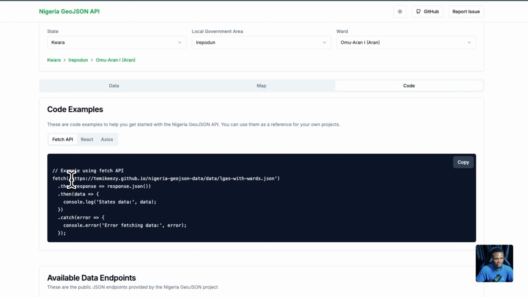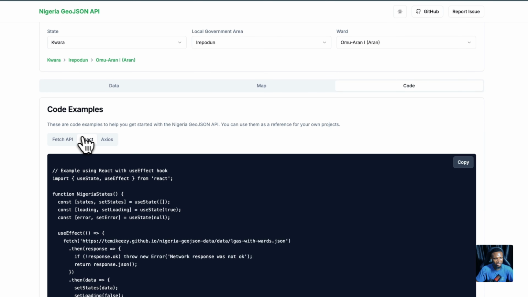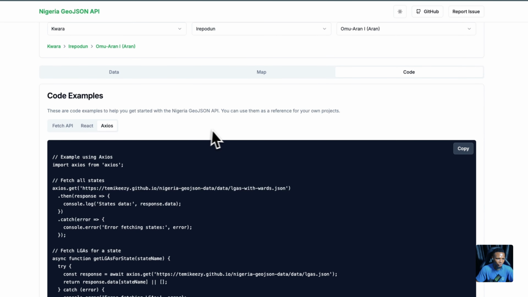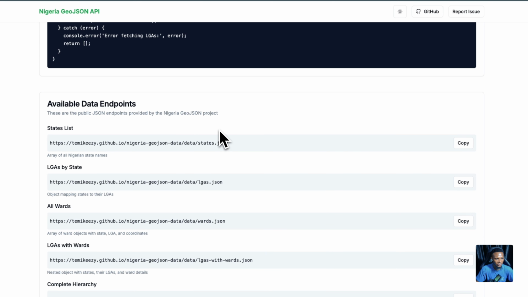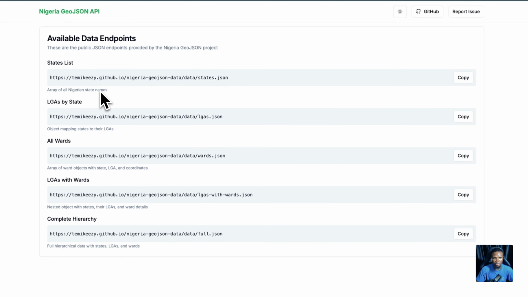And if you want to work with the Fetch API, you can just copy this code, and this is the default JSON URL that you can work with. There is a React version as well, and there's also an Axios version that you can work with. These are the available endpoints: the list of all the states, fetching the local government by state, you can also fetch all the wards, fetch local government by ward, or you can fetch everything using the full.json.